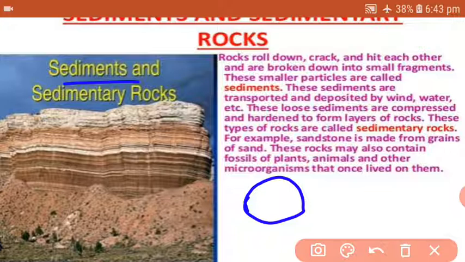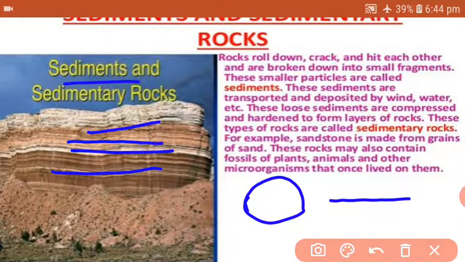Those sediments are deposited in layers, as you can see in the picture. So layer above layer they are deposited, and they become hard over a period of time, but they are softer than the igneous rocks. They are not as hard as igneous rocks. So they are actually soft rocks, because they are made up of several layers.